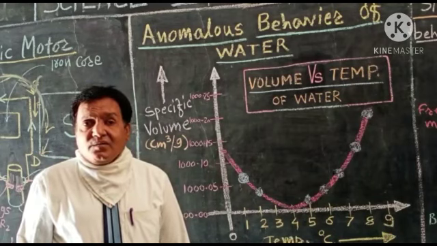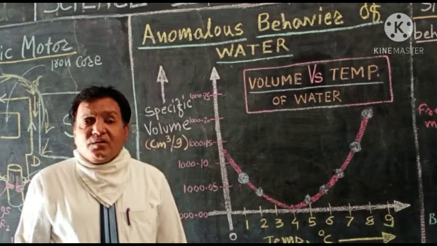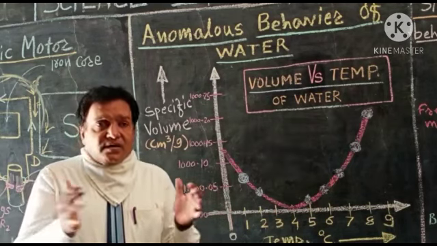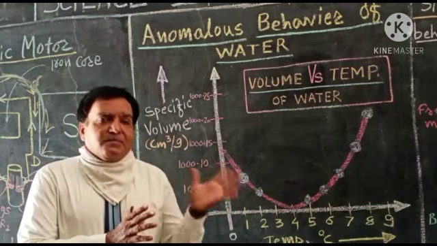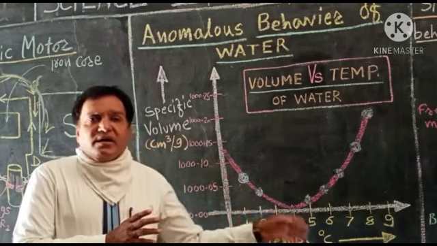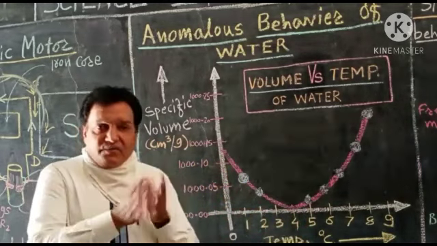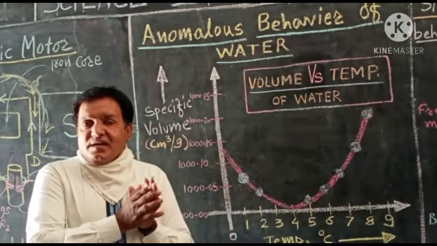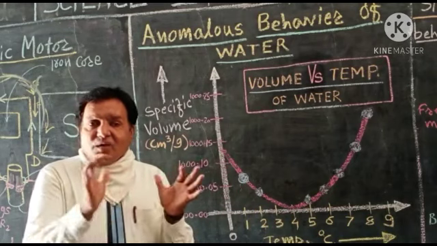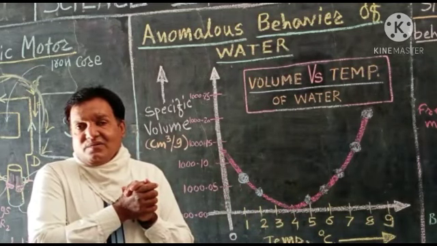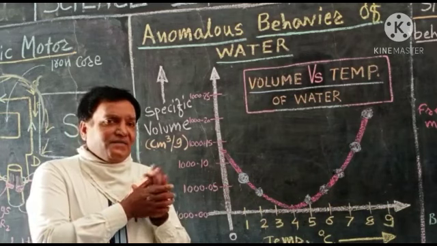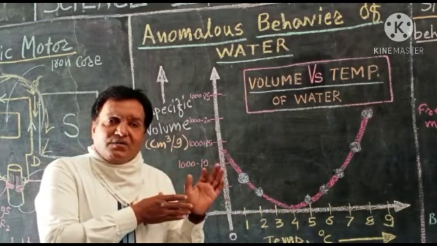Volume is decreasing means it is contracting. So the behavior of water in the temperature range 0 to 4 degrees Celsius, instead of increasing the volume, its volume decreases. This is the exceptional behavior that water shows.